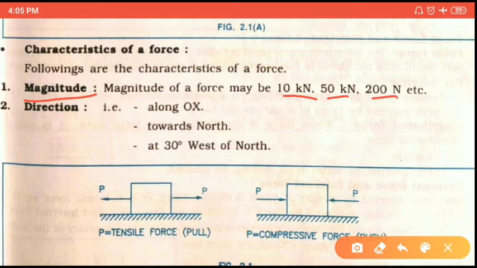Force is also defined with direction, that is, in which direction the force is applied, for example 30 degrees west of north. So force is defined by magnitude as well as direction.